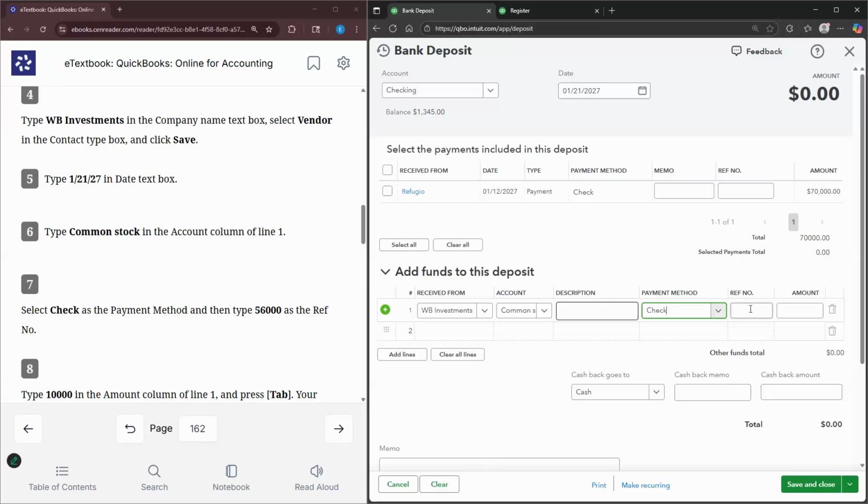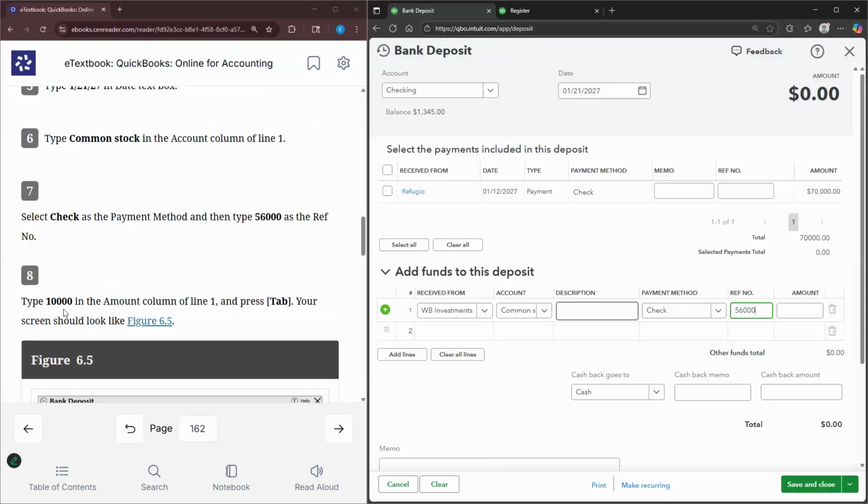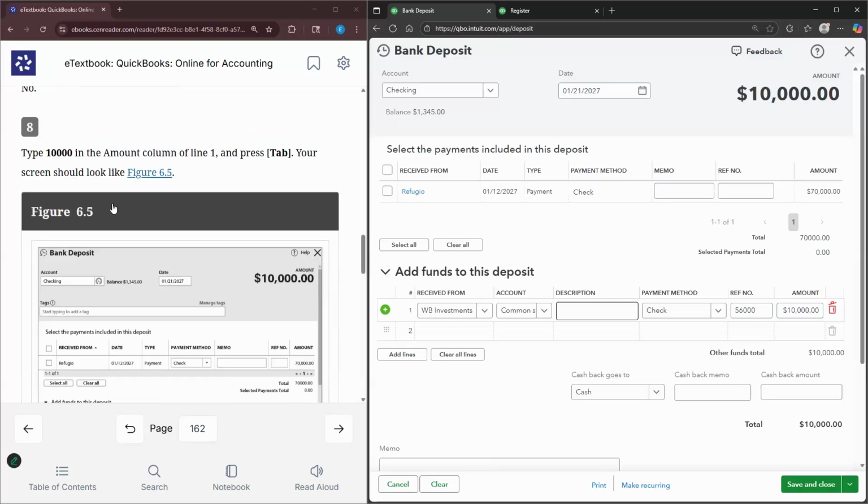And then there's going to be $56,000, or sorry, 56,000 with three zeros. So 56,000 is the reference number, and then the amount is going to be 10,000.